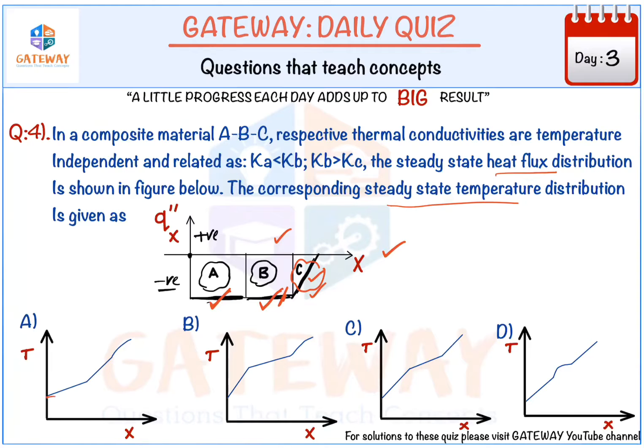In this question, if you can observe, A is having less slope than B, but we know A should have more slope than B, so this is not an answer. And here all three have linear variation, so this is also not our answer. Here B is having a parabolic variation, so this is not an answer. Then we are left with this. This is A and this is B and this is C. So this is our answer.